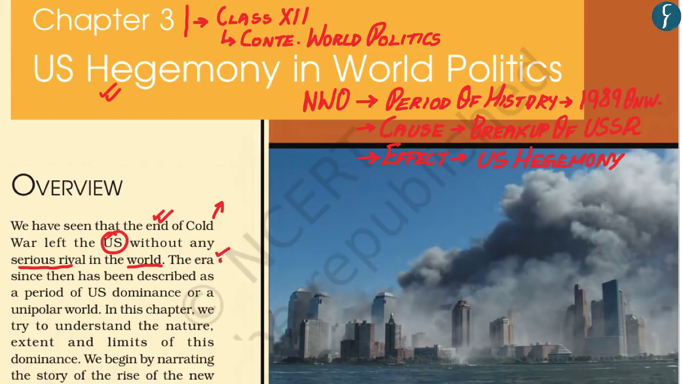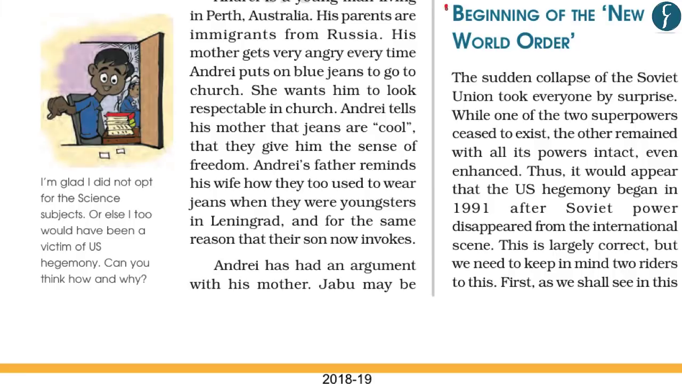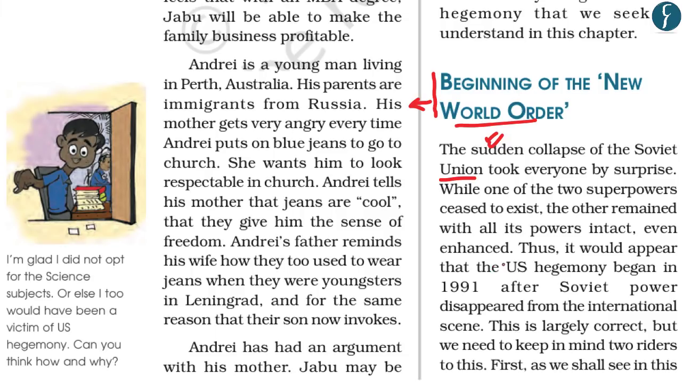And therefore this era, which is called the New World Order, has been described as a period of US dominance or a unipolar world. And therefore as the NCERT book highlights, it led to the beginning of a new world order, which was caused by the sudden collapse of the Soviet Union, which led to the establishment of US hegemony in 1991.